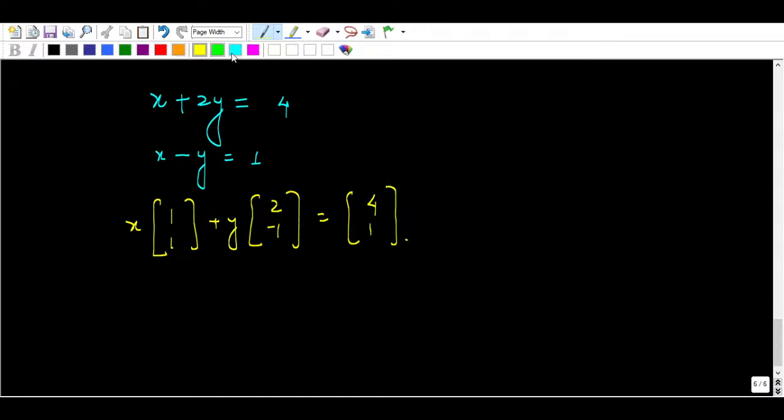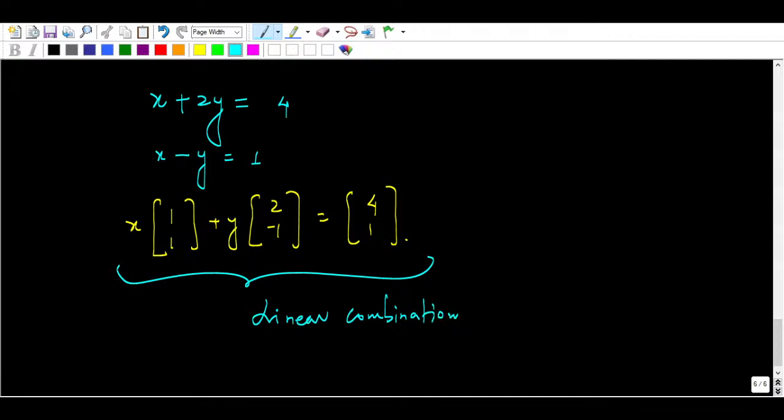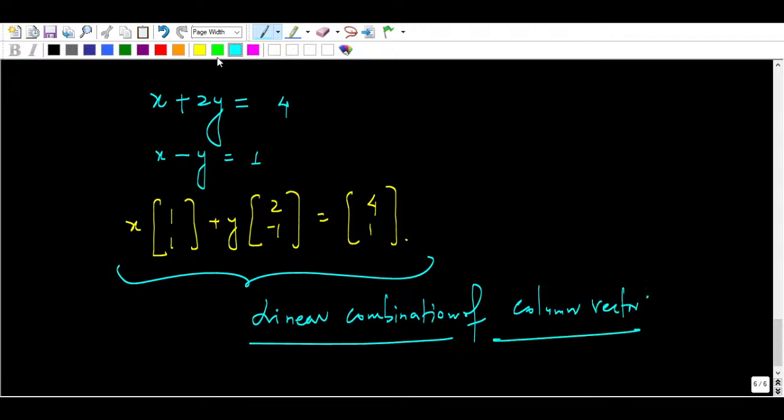So this is read as a linear combination of column vectors, okay? Linear combination of column vectors. This word is very, very important. So this is one new format for you, okay?